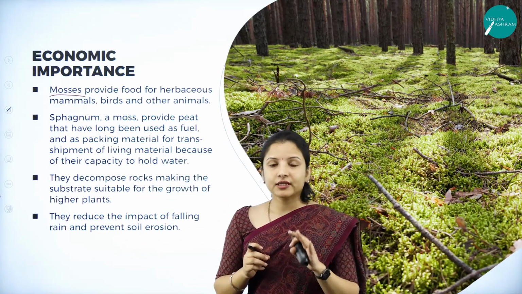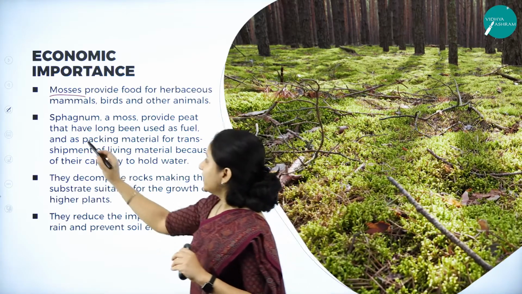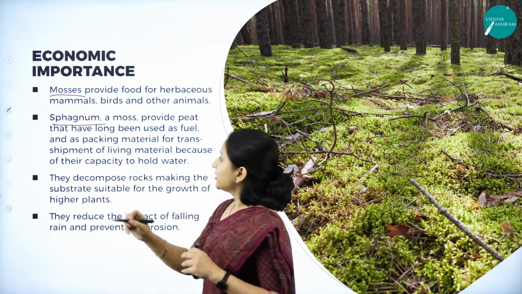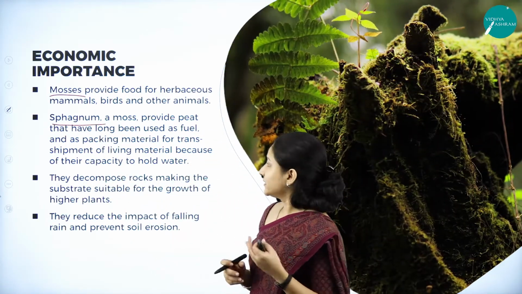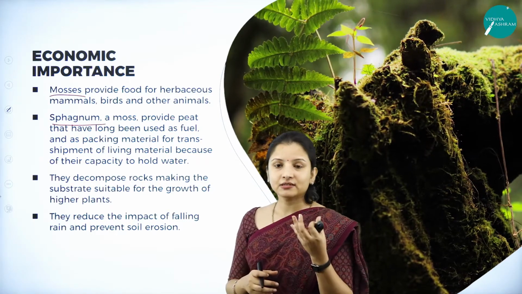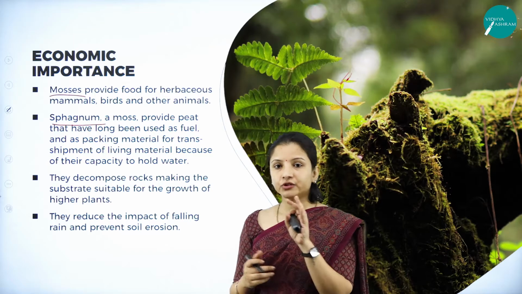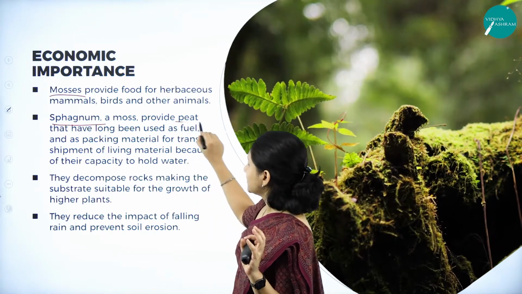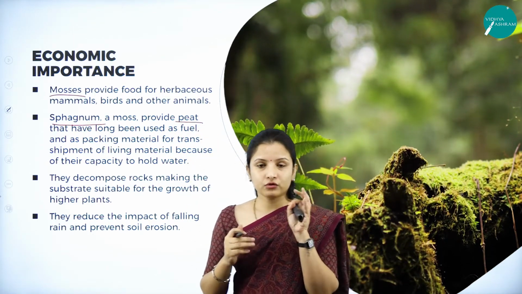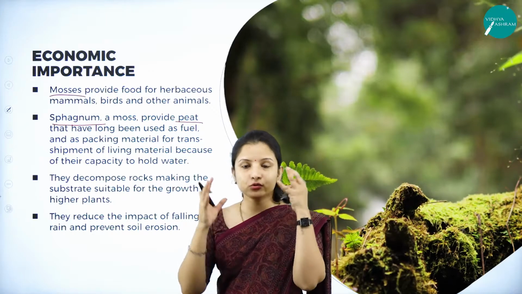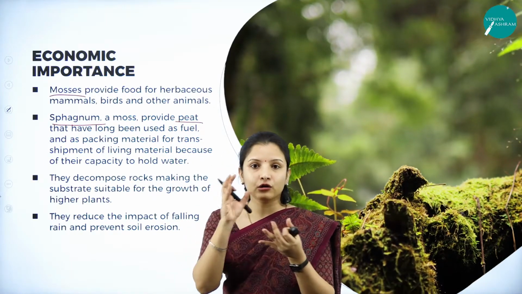In moss, there is one species called sphagnum. Sphagnum has been used as a fuel, that is, it is made up of peat. So what is peat? First you need to understand what peat is. Whenever you go to an evergreen forest, huge trees will have a small hollow in them.